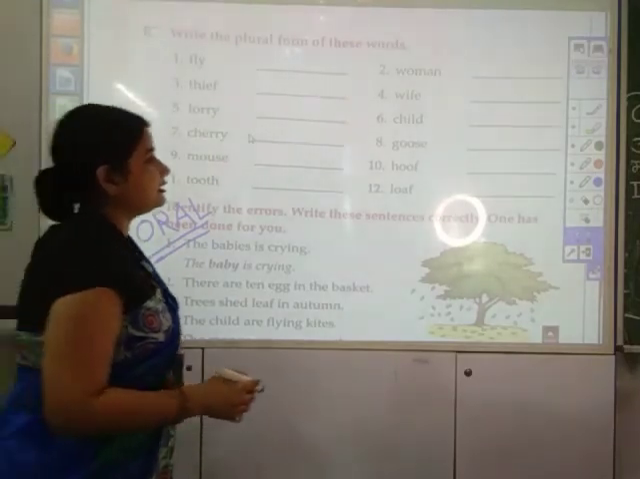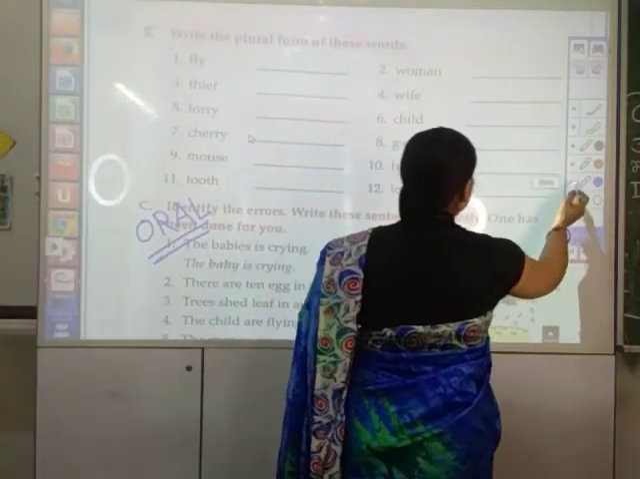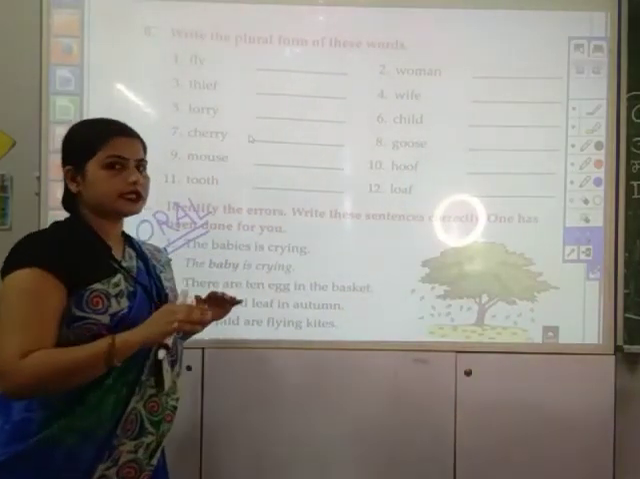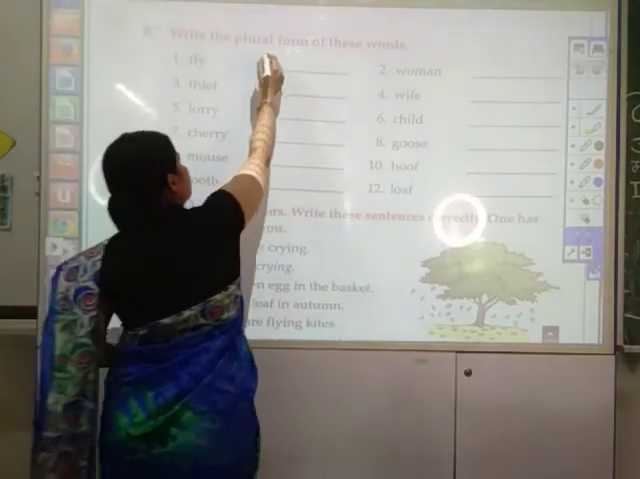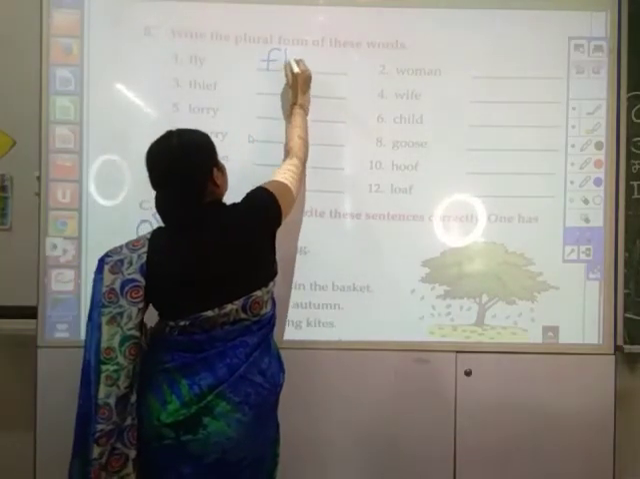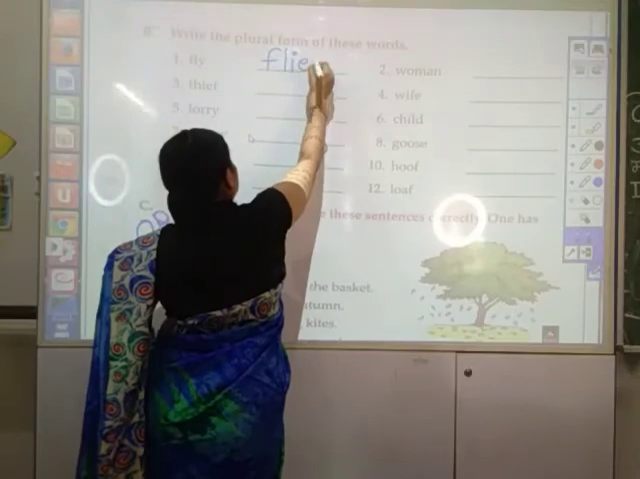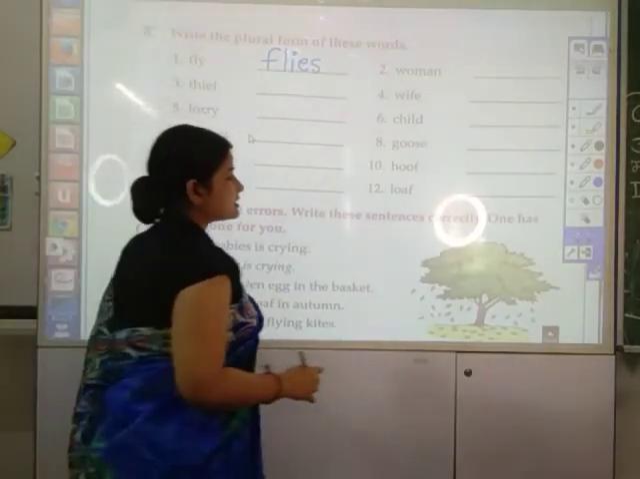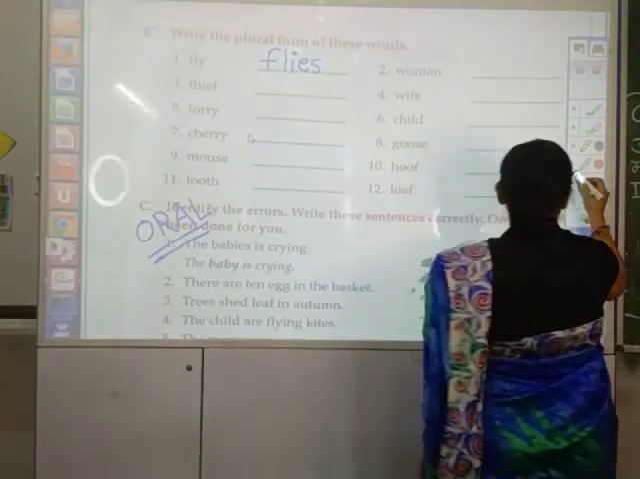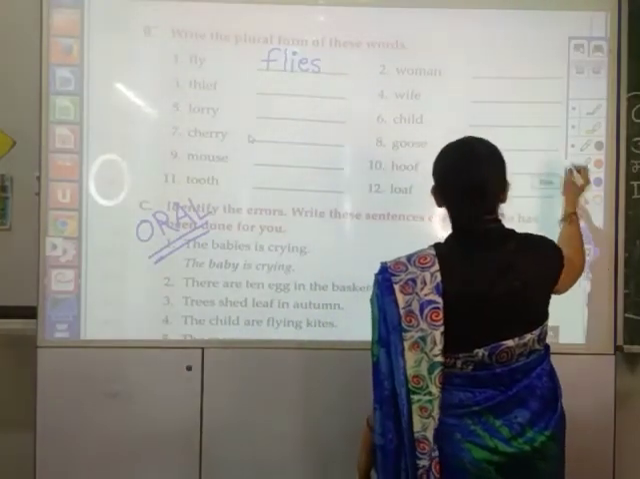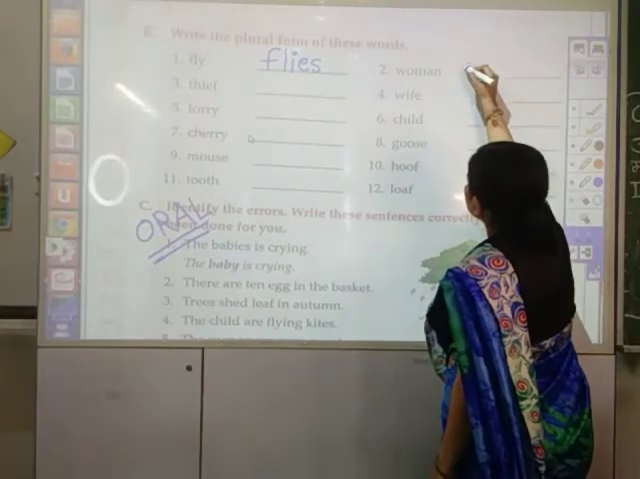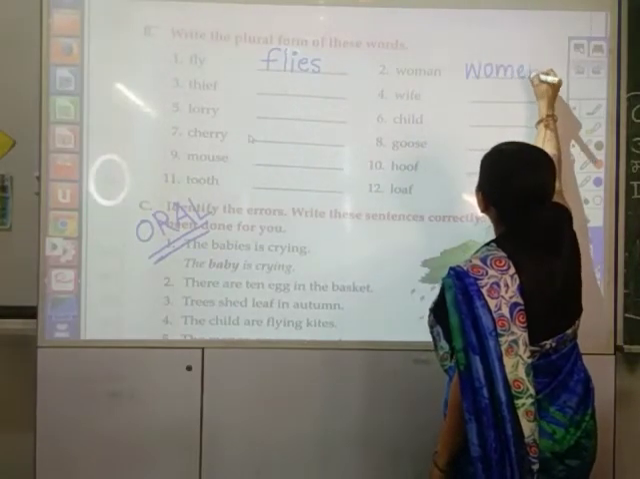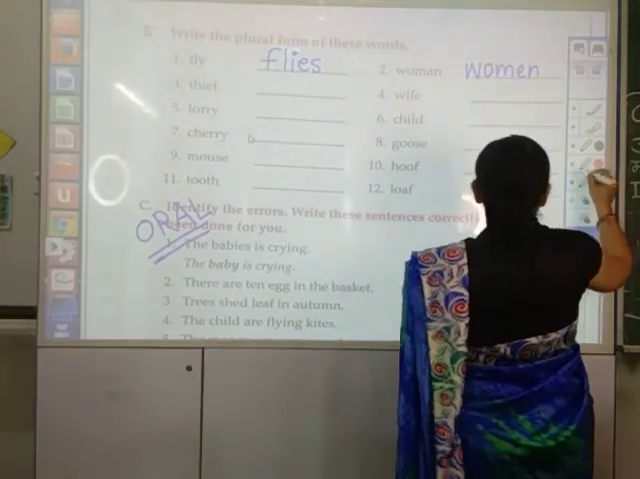So fly. Fly has Y in it. So according to the rule, Y को omit करके IES लिखना है. So the answer will be flies. The question is write the plural forms of the following words. Second is woman. यहाँ पर vowel rule लगाएगा and it will become women. M-E-N. We will follow the vowel rule here.